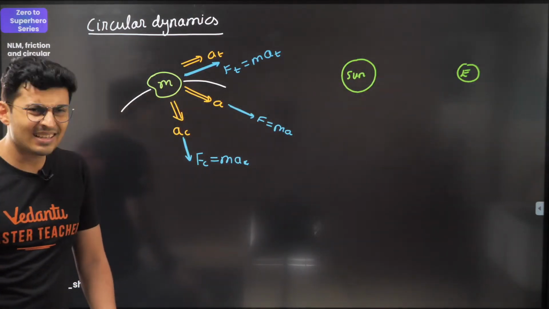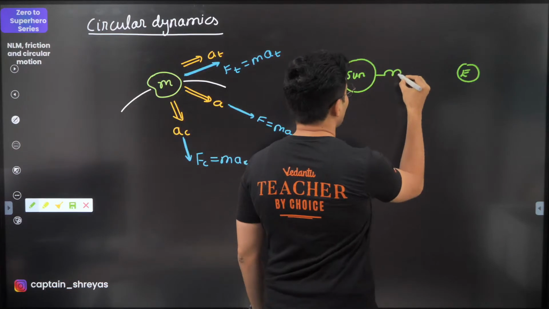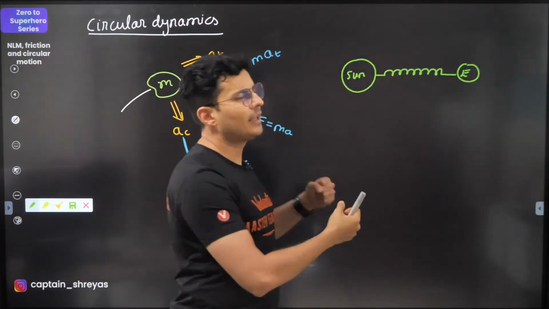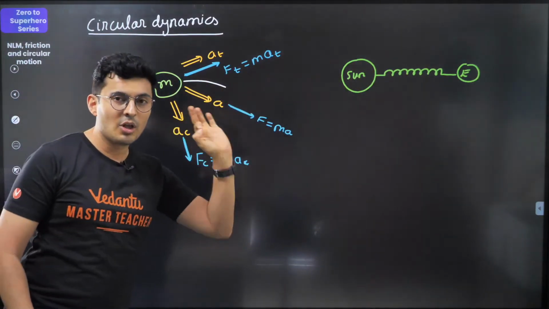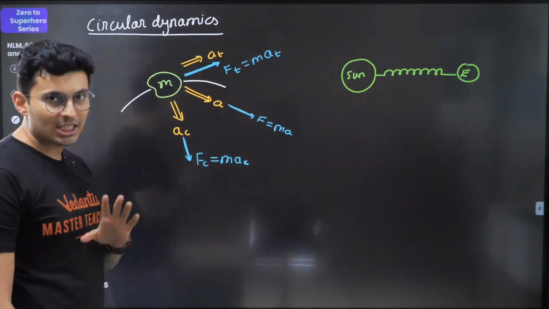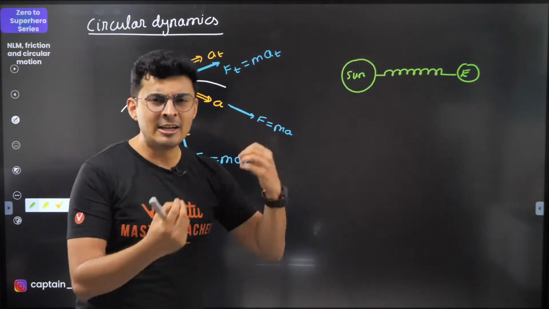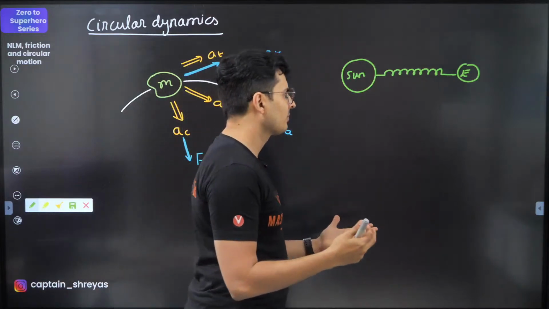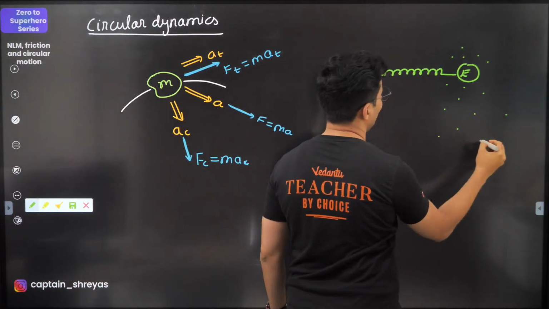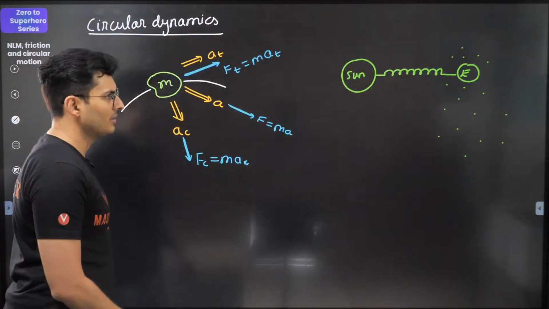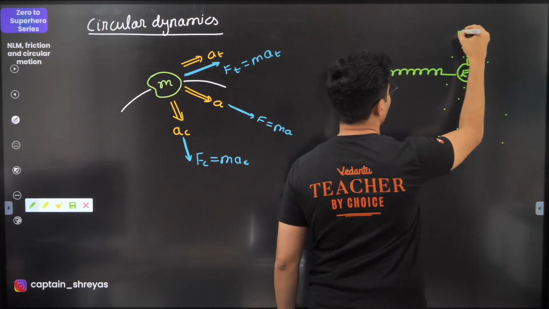Hold on. Is there some kind of force? Yes, there is gravity between them. Let's say I have a big spring and I connect a big spring between these things and the spring is extended. Gravitation is there. Hypothetical spring. This is just to explain to you the concept of centripetal, tangential and all these things. And let's say there is solar dust, solar storms, wind, rocks, God knows, some random things. So there are these dust particles which will create some kind of resistance to the motion. And the earth is definitely trying to go in a circular path like this.